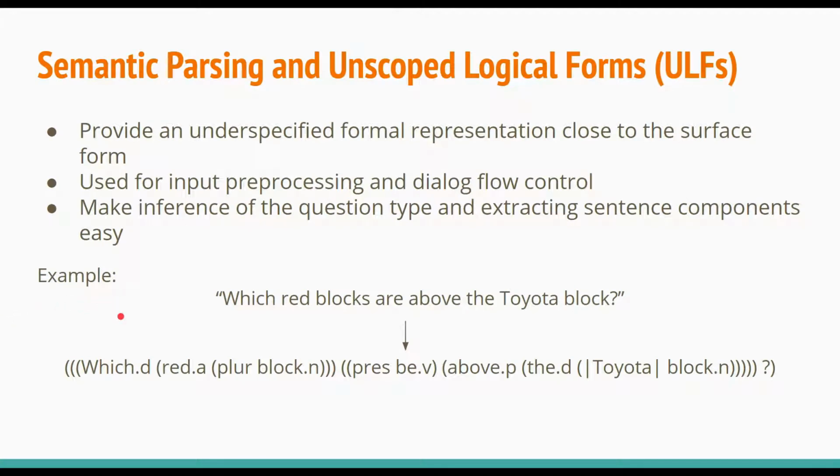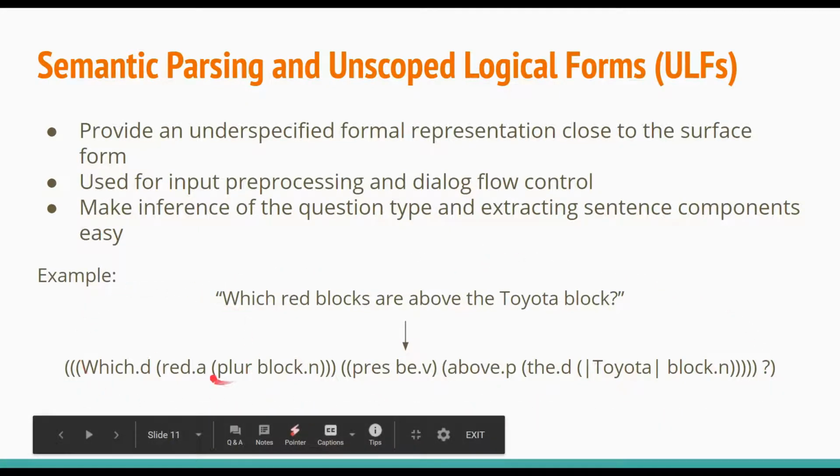ETA also incorporates the semantic parser that converts the transcripts of the user utterances into the unscoped logical form representation. The ULF is a general-purpose semantic parsing representation that is built on a formal, type-consistent model theoretic foundation close to the surface form of English. It also preserves majority of linguistic phenomena such as tense, aspect, plurality, and so on, using various explicitly defined operators. You can see the example of a ULF for the corresponding English sentence below in this slide, and you can also see some of the mentioned type operators, such as, for example, plurality and tense operator.